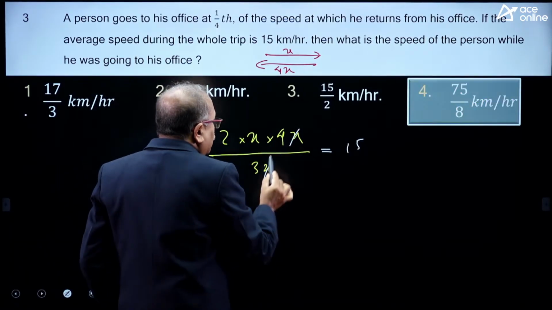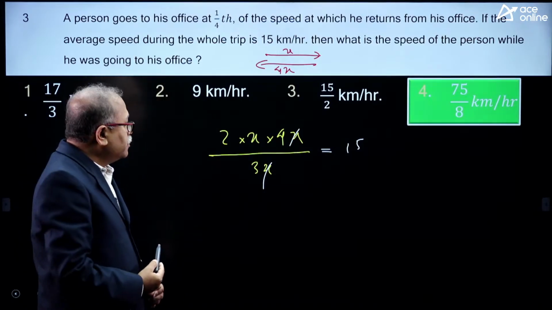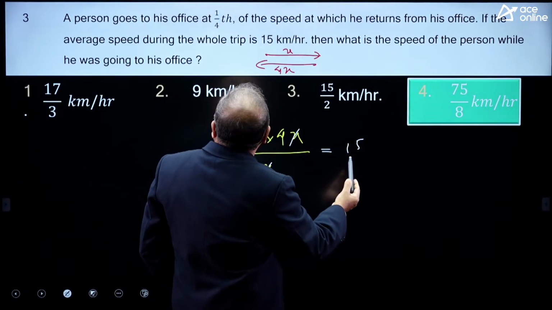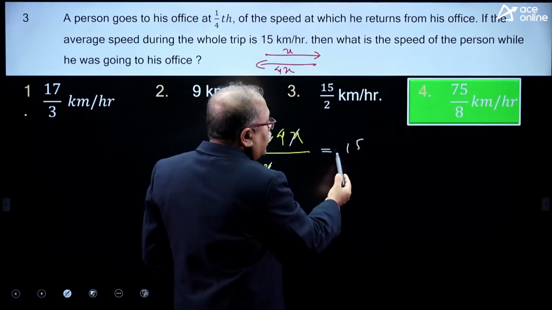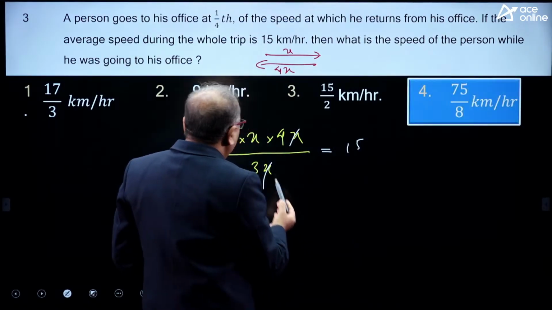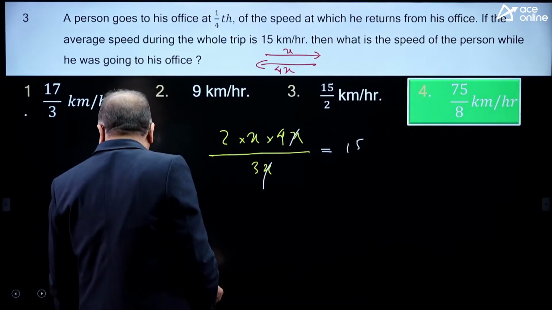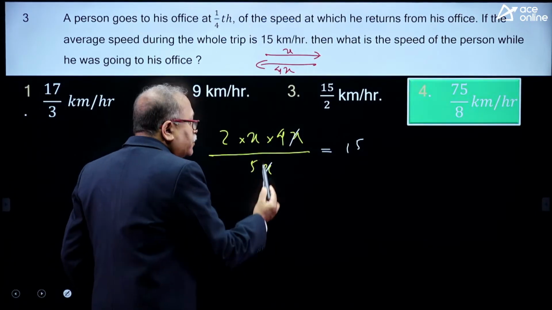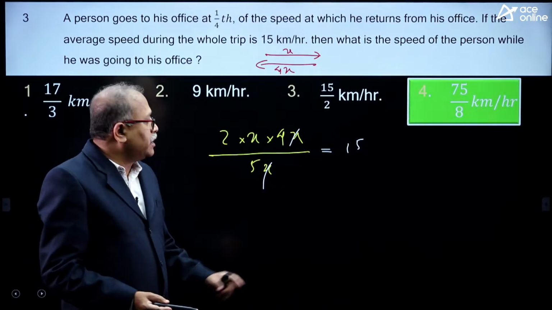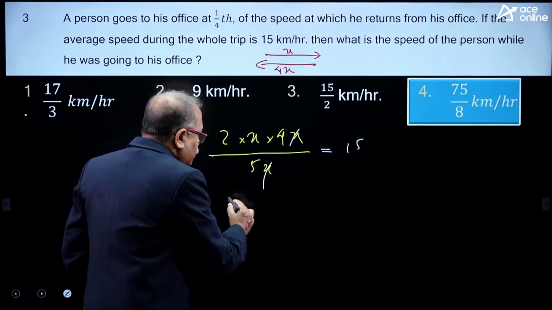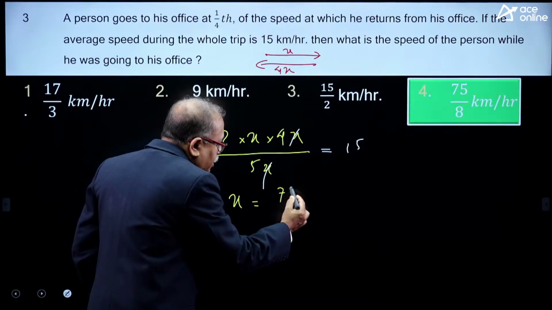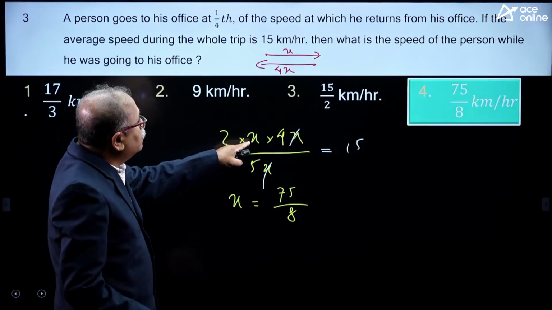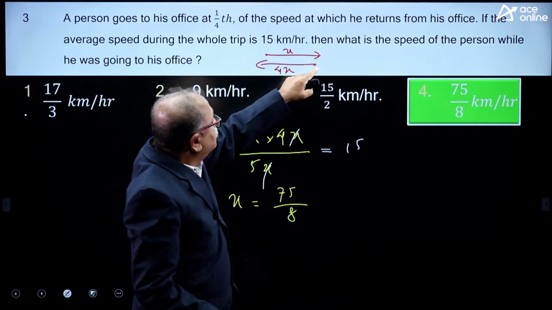This has to be 4x. Okay, fine. So here the whole trip, the average is 15 kilometer, and the total is 4x plus x, this will become 5x. 15 into 5 is 75, 75 divided by 8. So, x is equal to 75 divided by 8, that is the original speed while he was going to